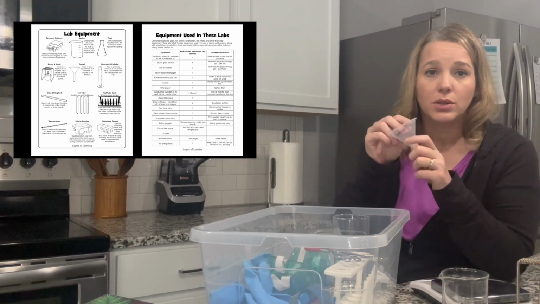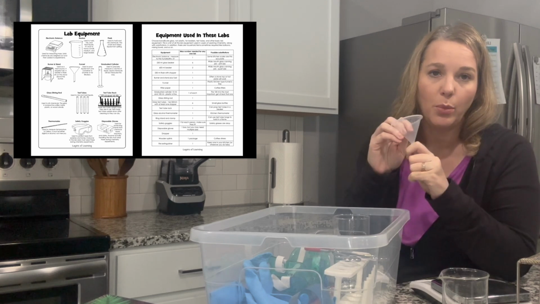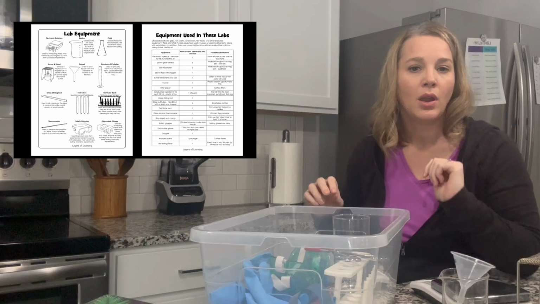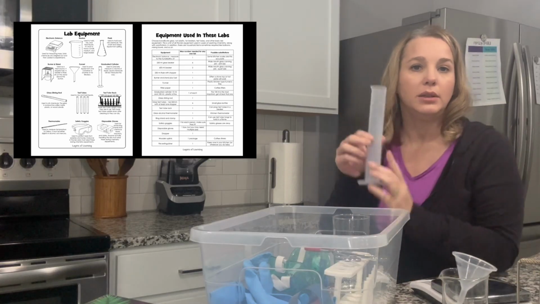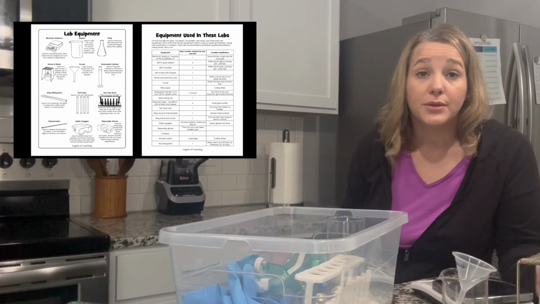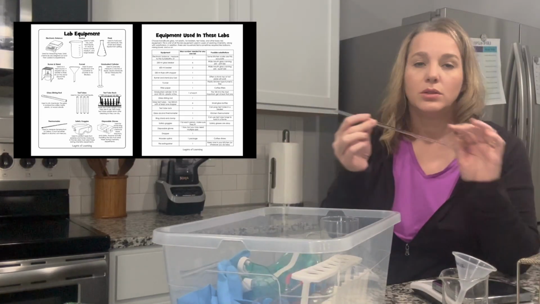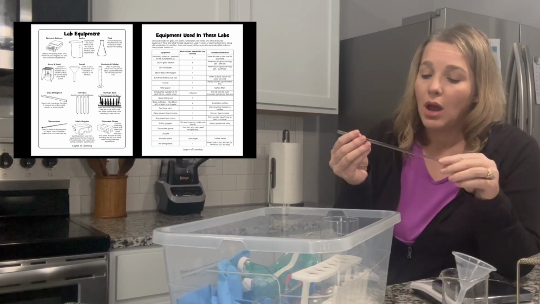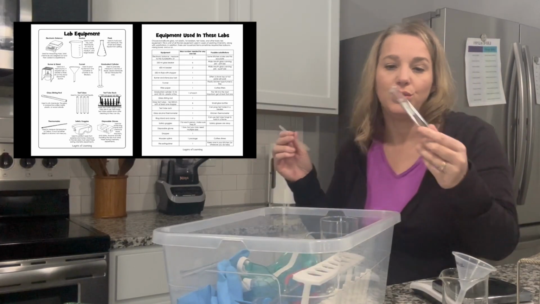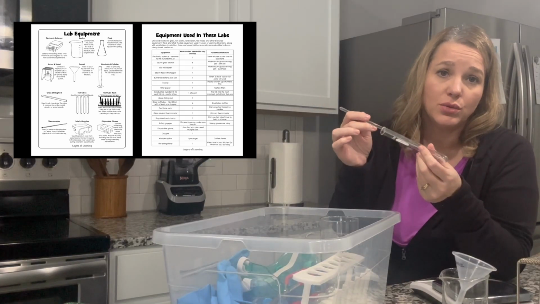A funnel is also important. This lets you put liquid or solid into smaller openings without making a mess. We already talked about a graduated cylinder. That lets you measure things accurately. Another thing that is on there is a glass stirring rod. A lot of times you can just use a spoon, but if you're trying to, let's say, get down into a test tube, that fits nicely in there to let you stir that.